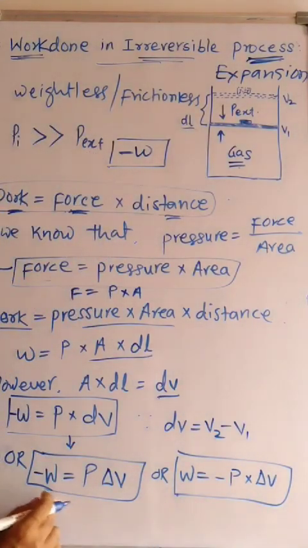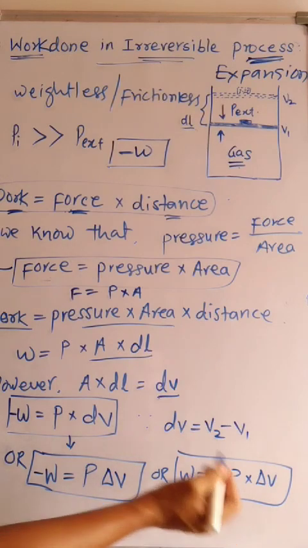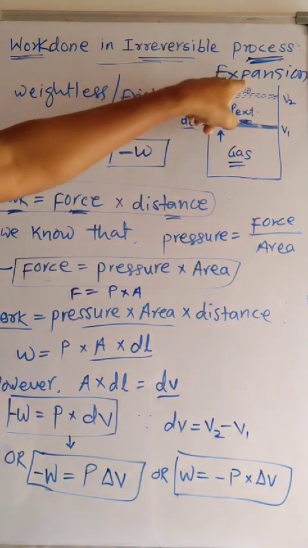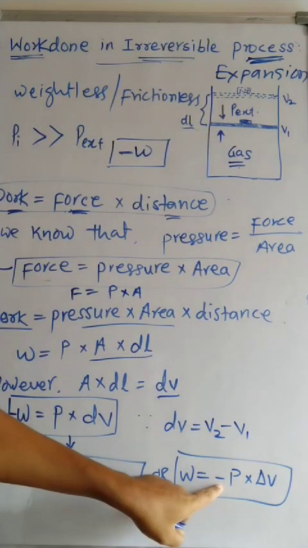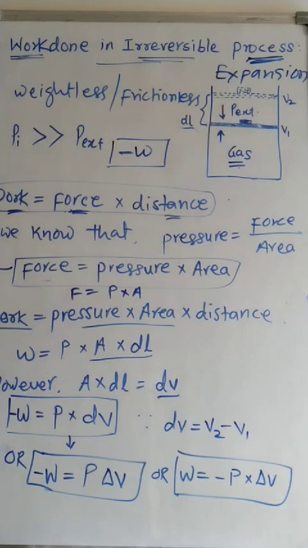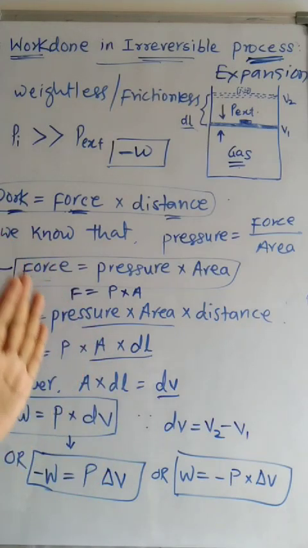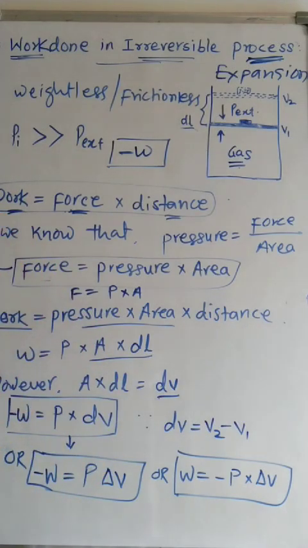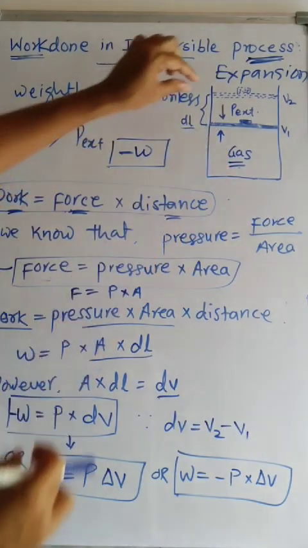If it is positive, it is the work done in compression. If it is negative, it is the work done in expansion. Understood? During expansion, work is always taken as negative.